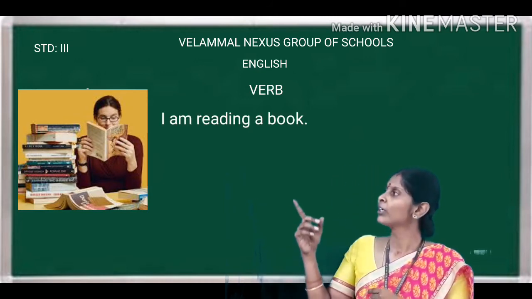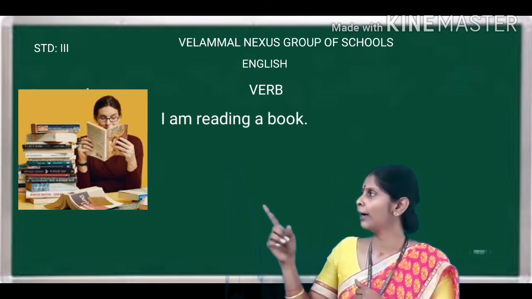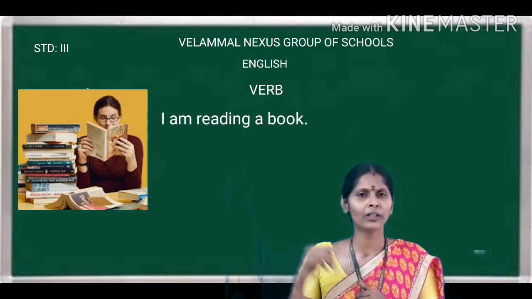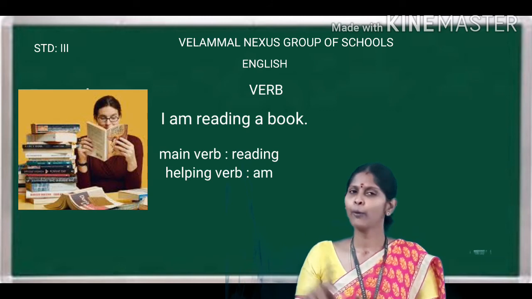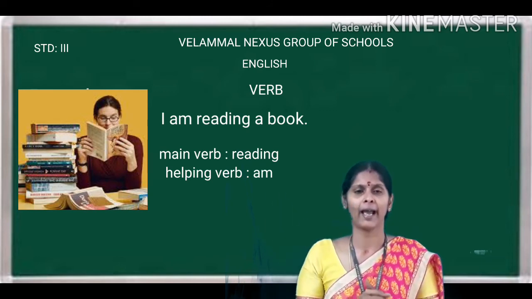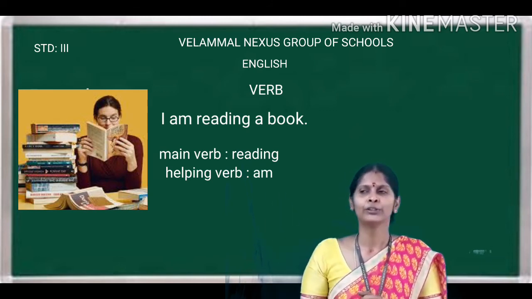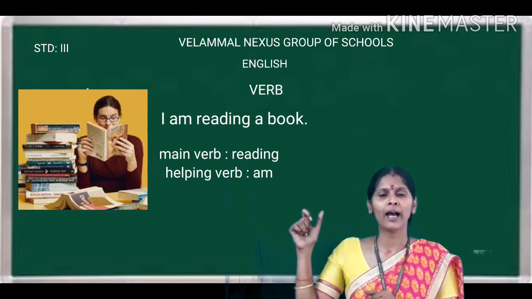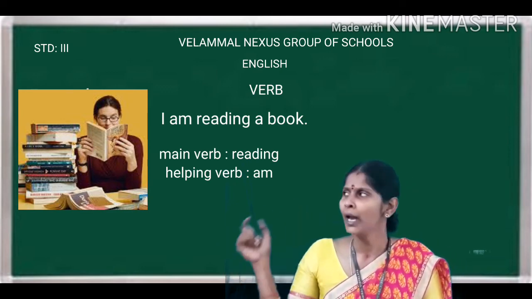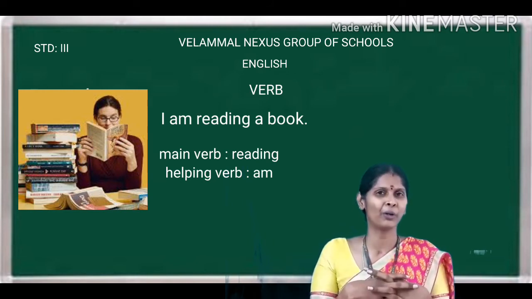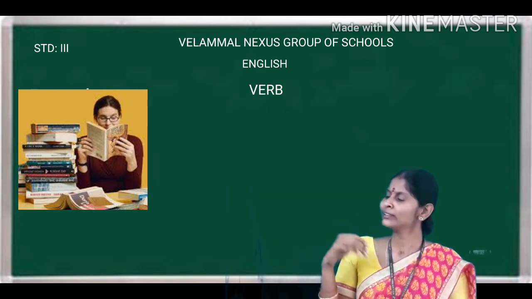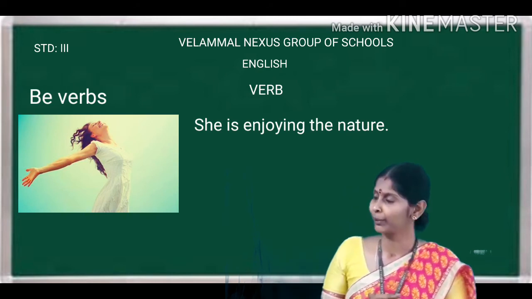I am reading a book. What is the action word there? Reading, right? And what is the helping word there? Am. So here the action word is the main verb and am is the helping verb. Okay. Fine. Now let us see the next example.